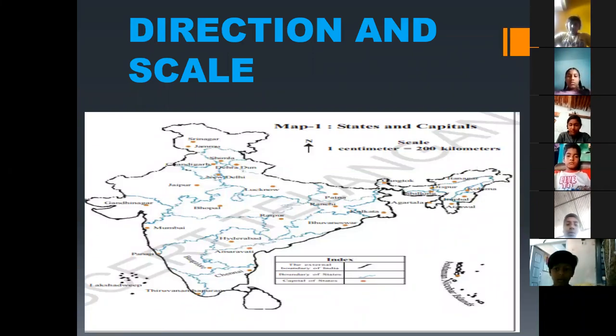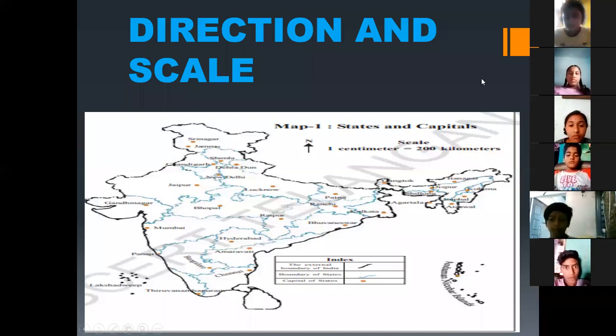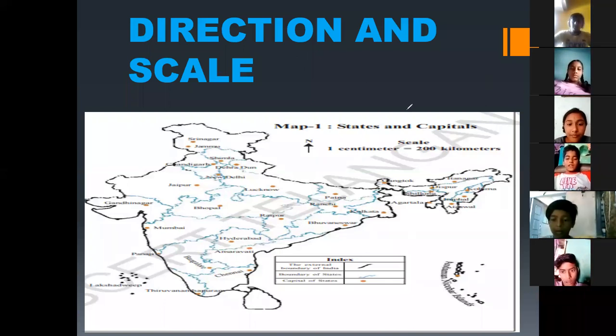And see, there are different kinds of maps. What are the different kinds of maps? One is the political map. What do you mean by political map? Do you know about political maps, Amina Begum?